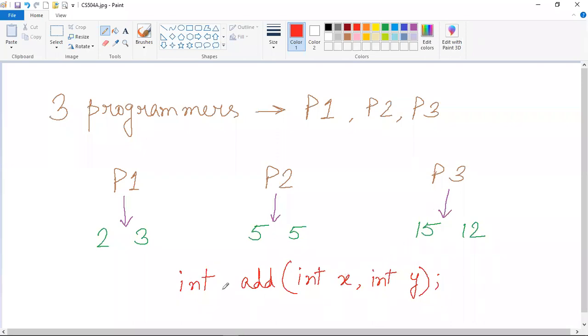So we have provided them with this method signature. We have provided this method signature to all of these three programmers, and we have also provided them with these sets of values. That means if we provide them with this signature, then for the programmer P1, this programmer will be able to understand that we want that person to store the first value 2 into x and the second value 3 into y, and then we want that programmer to apply this method signature in his or her program.